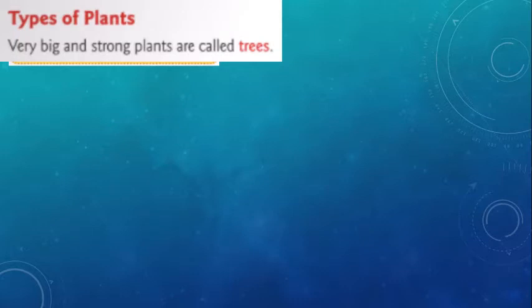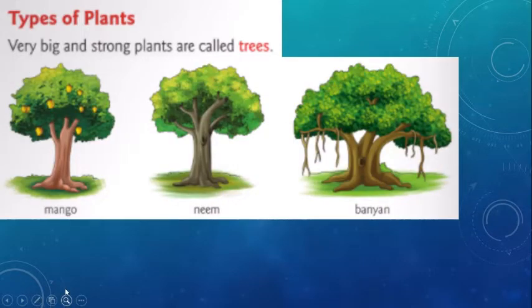So what are the types of plants we are going to see here? Very big and strong plants are called trees. So which plant is a very big and strong plant? That is called trees. What is the first tree name? This is mango tree. And the second one is neem tree. And the third one is banyan. So these are very big in size and strong plants. So we call them trees.